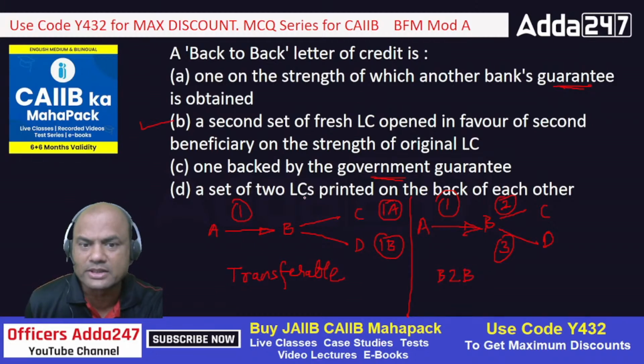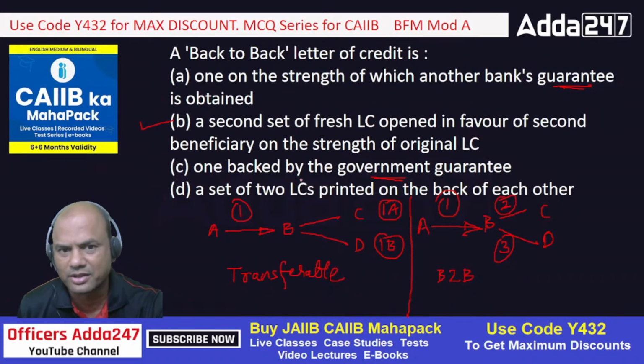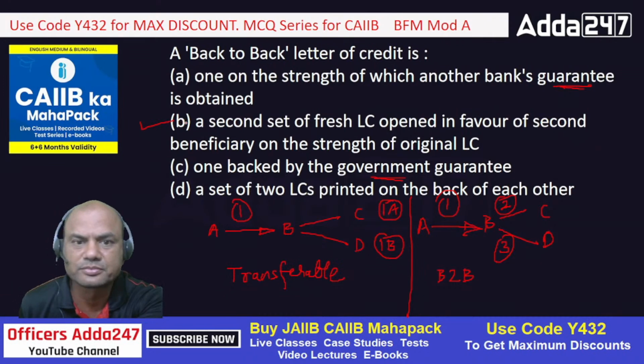A set of 2 LCs printed on the back of each other. This is all stupidity. 2 LCs printed on the back means on the front side you will be printing something, on the back side, is it a marriage card? Isn't it? Forget that. So B is the answer.